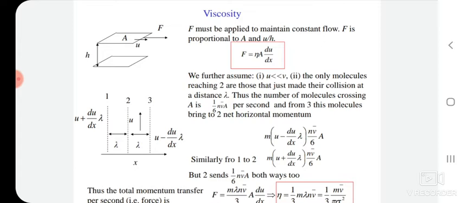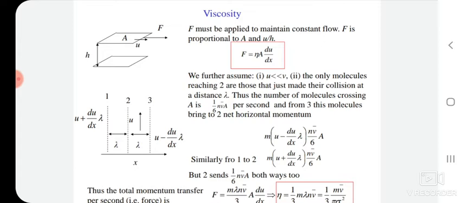Before discussing this phenomenon or its thermodynamic background, first we must know about Newton's law of viscosity. According to Newton's law of viscosity, it may be used for solving problems for Newtonian fluids. For many fluids in physics, the assumption of a Newtonian fluid is reasonably acceptable.